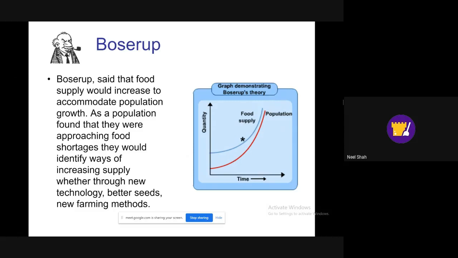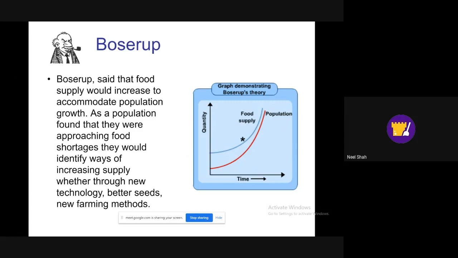Boserup said food supply would increase to accommodate population growth. So if a population found they were having a food shortage, then they would find different ways of increasing their supply. This might be improving their technology, better seeds, better farming methods. So what you tend to see is that actually the food supply will always keep pace with the population.